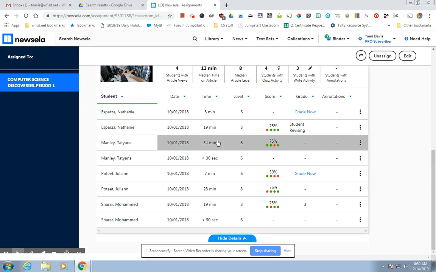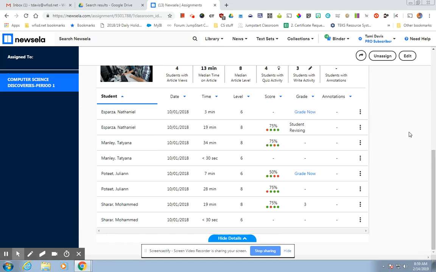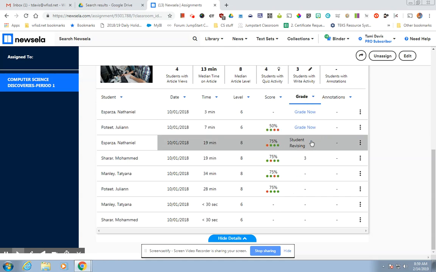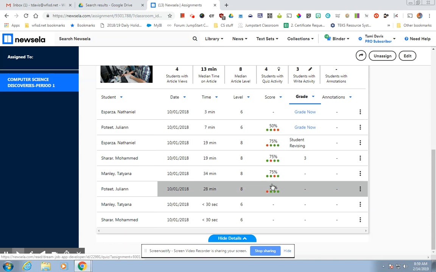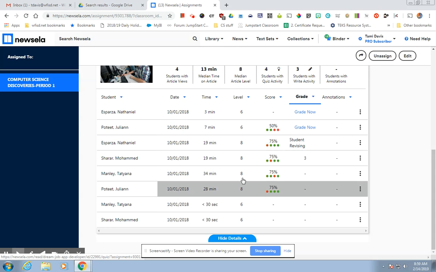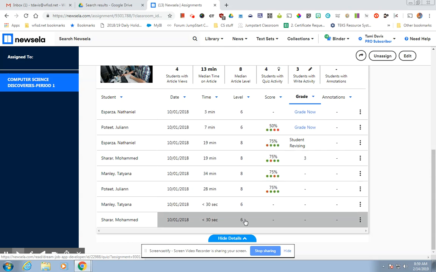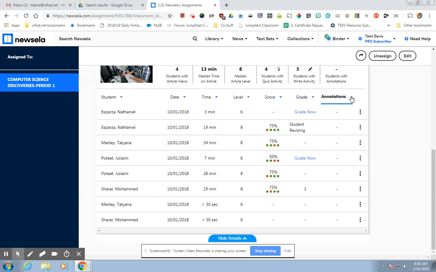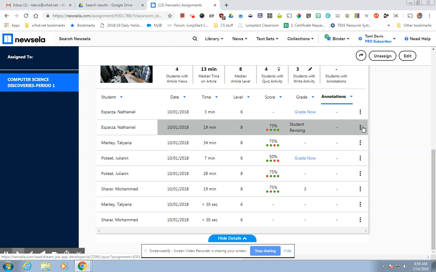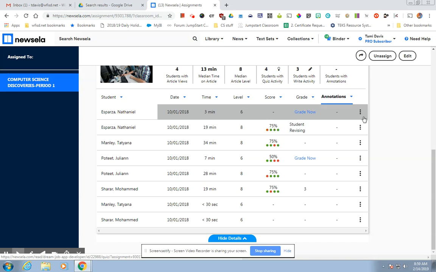And you can see, and this will be real time too, you can see if they've answered the quiz. You can grade the open-ended response. You can see what they're making on the quiz. You can see if they downgraded their level, which some of them did, okay? And you can see annotations that you had them make too. So if they made annotations, if you said you must make such and such annotation on this article, okay, then you will see that.